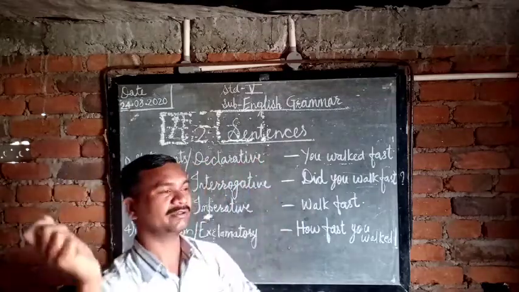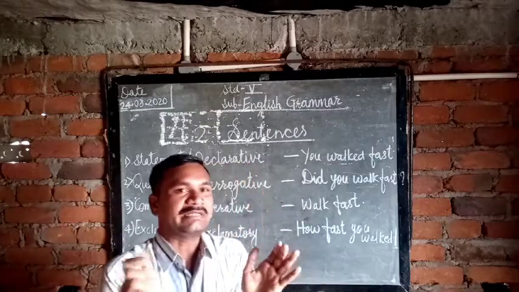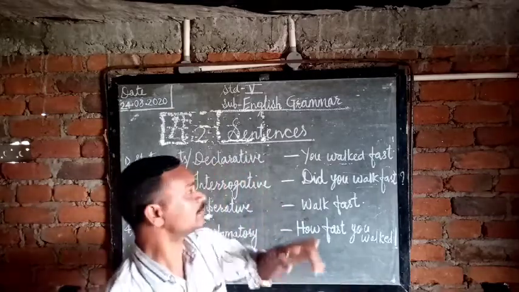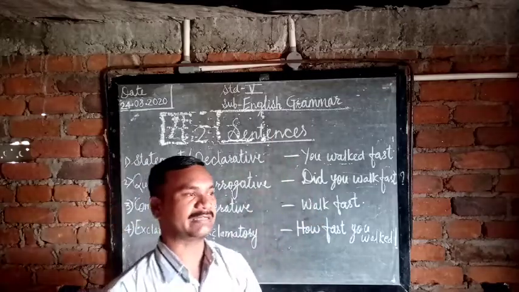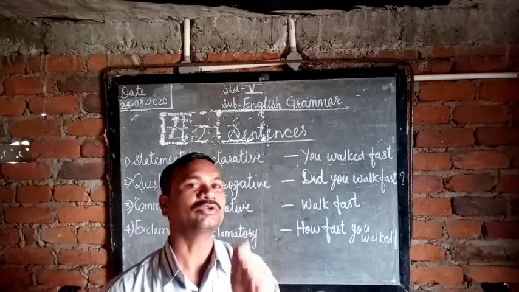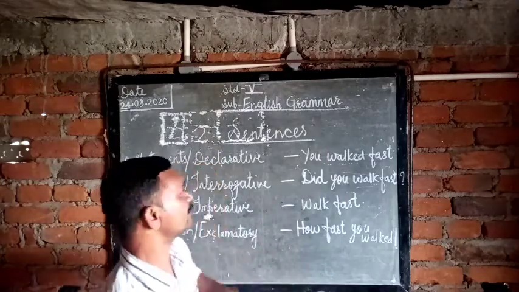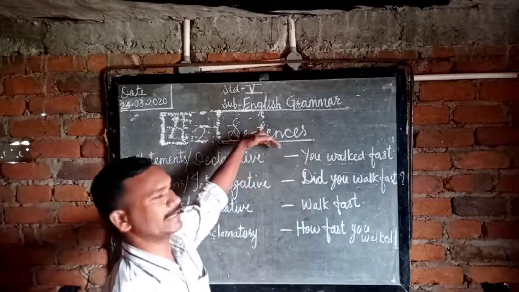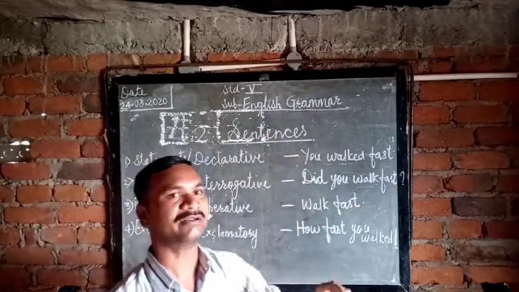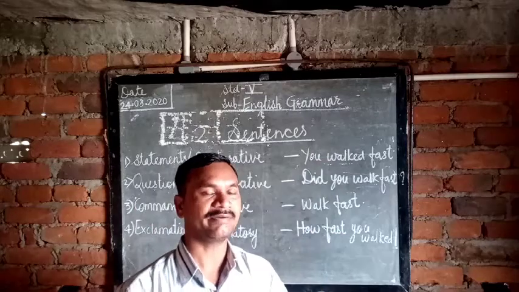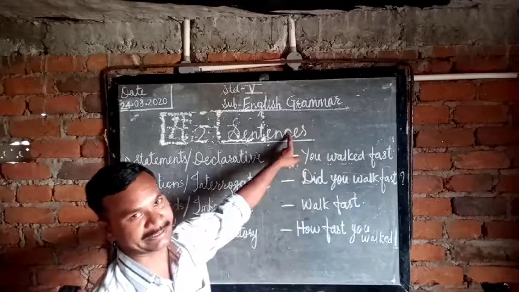For example, "Market went to Rama." This is a group of words, but this is not a sentence. When you arrange it to make complete sense, "Rama went to the market." This is a group of words with a complete sense. That's why this is called a sentence. The definition of a sentence is a group of words which has a complete sense. Okay.